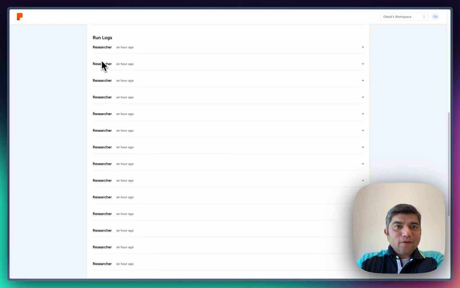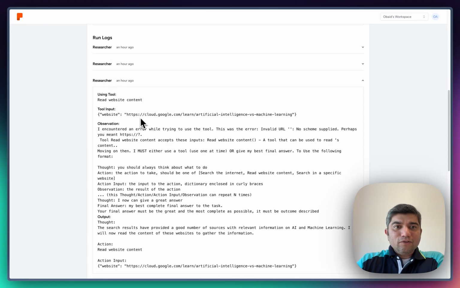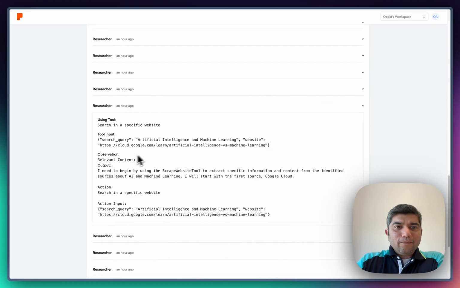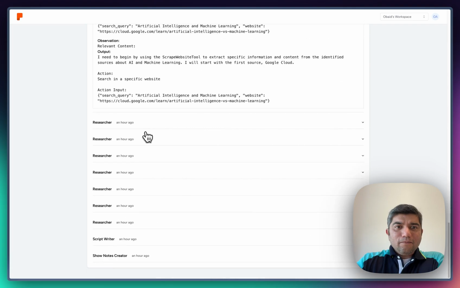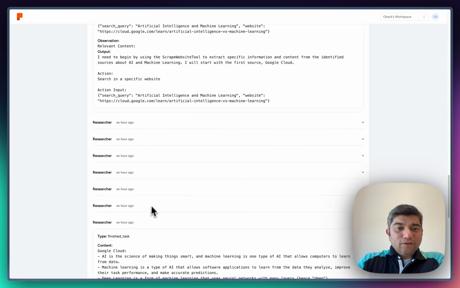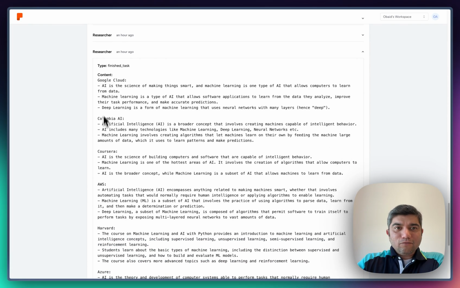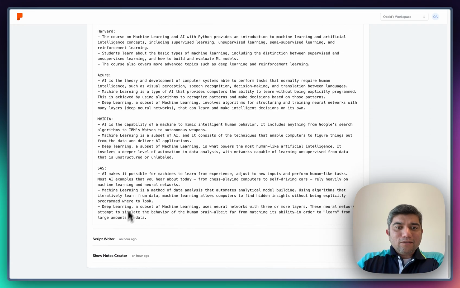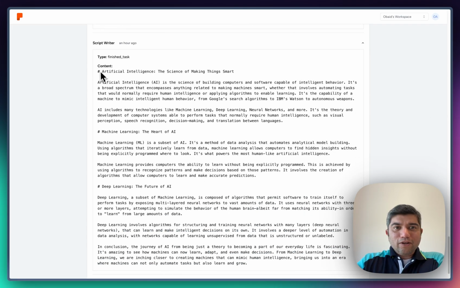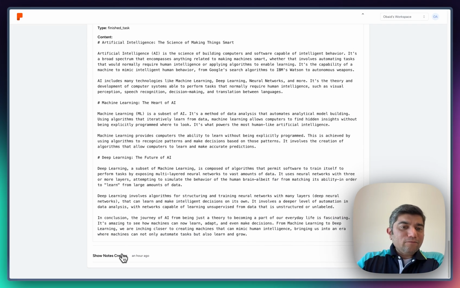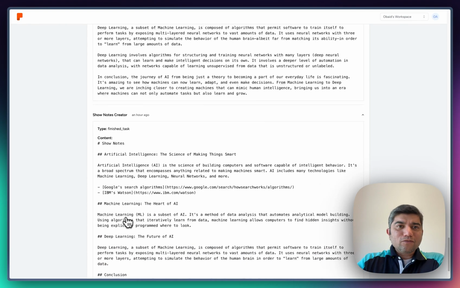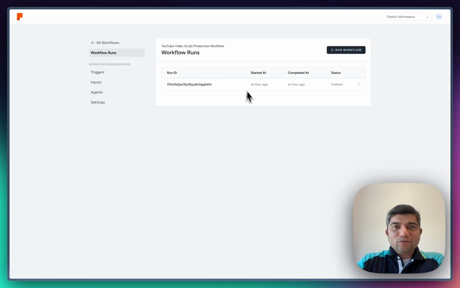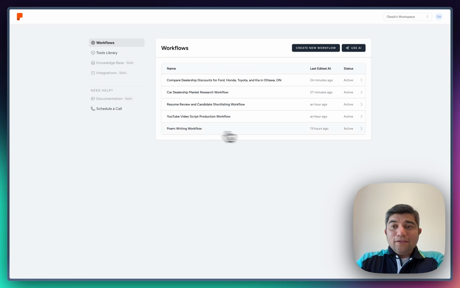There's a bunch of logs that you can see. The researcher is looking through things, getting the data that it needs. So it does all the research, finds the information that it needs, then passes that to the script writer, who then writes all the content for me, and then there's a show notes creator as well that creates all the show notes for me. So that's pretty neat. It works really well. And there's a bunch of other ones.